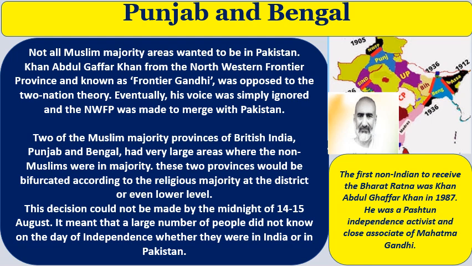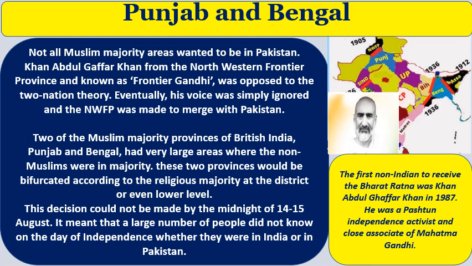But unfortunately, his voice was ignored because the majority of people of the Northwest Frontier Province, along with some parts of India, particularly in the western and eastern parts, wanted to join Pakistan. Two of the Muslim majority provinces of British India, Punjab and Bengal, had very large areas where the non-Muslims were in majority.